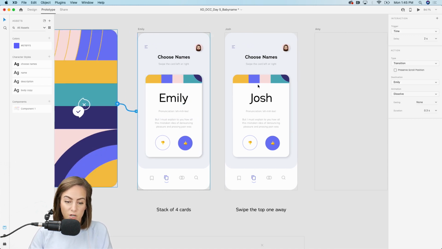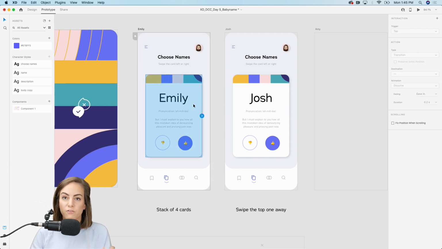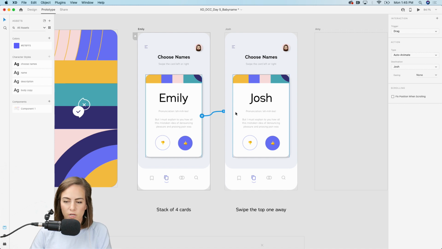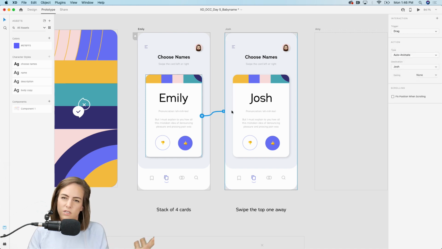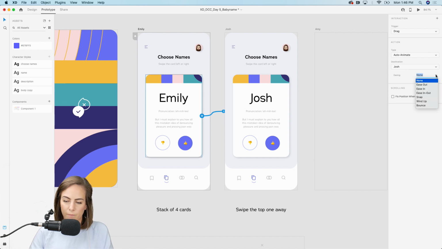Okay, so from this artboard to this artboard, we want to select whatever we're going to be dragging left or right. So that would be this whole card, and that is why I grouped everything first before making a bunch of other cards. So let's select the whole thing, just drag that little trigger over, and the trigger will be drag, the action will be auto animate, and destination is already selected since we dragged it over. Easing, we don't really need anything, so that's fine.